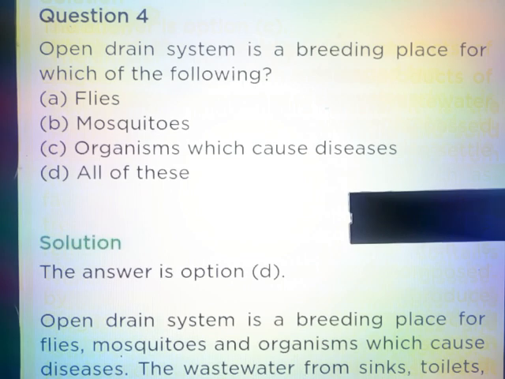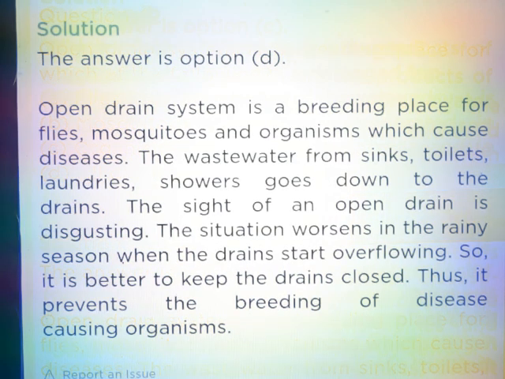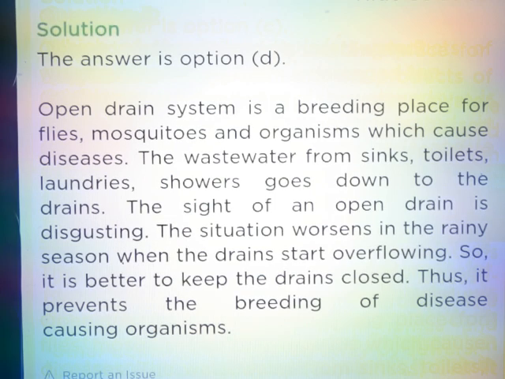Open drain system is a breeding place for which of the following? Answer, part D. All of these. Open drain system is a breeding place for flies, mosquitoes and organisms which cause diseases. The wastewater from sinks, toilets, laundries, showers goes down to the drains.